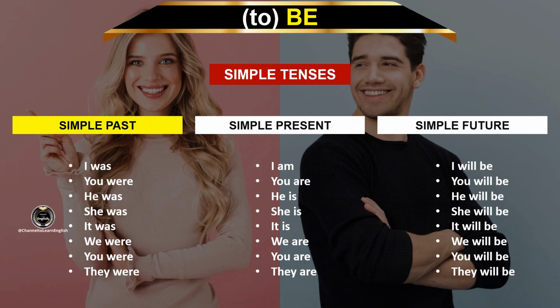Simple past. I was. You were. He was. She was. It was. We were. You were. They were.